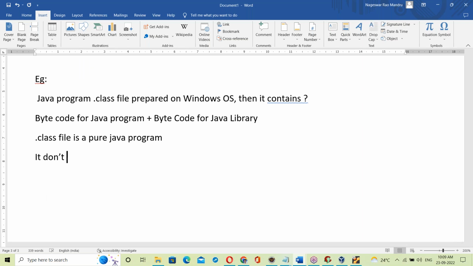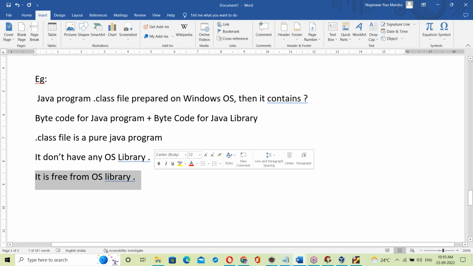It doesn't have any OS library. A dot class file doesn't have any OS library. Yes, it is free from OS library.